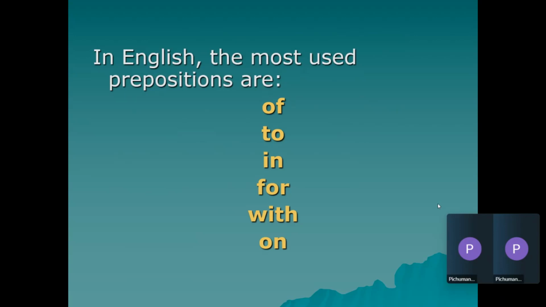Same way, there are countless prepositions, a big list, but these are the most common ones. If you have to suddenly identify prepositions in a paragraph, you will be able to identify 30 to 40% of them if you know these common ones: of, to, in, for, with, on, etc. Right? So that is prepositions.